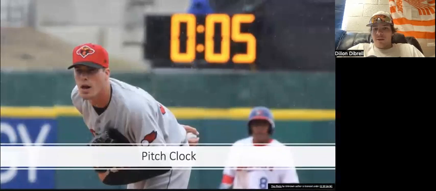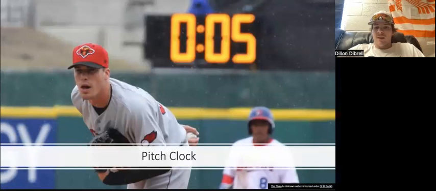To counteract players taking their time to reset, MLB has enforced a pitch clock that will come into effect for the 2023 season. This clock will be 15 seconds long unless there are runners on base, in which it will increase to 20 seconds. If this time limit is exceeded, then an automatic ball will happen. And if the hitter takes too long, then there will be an automatic strike.